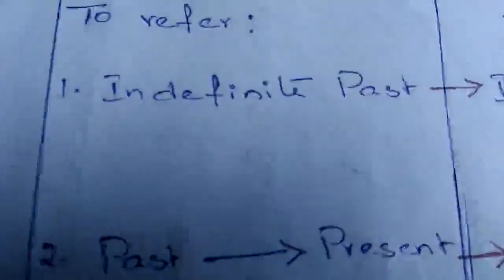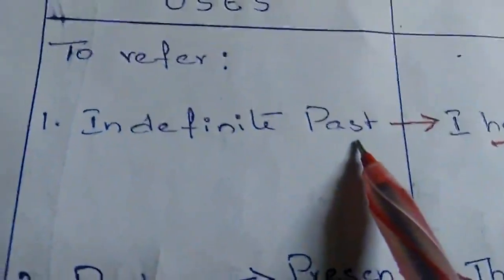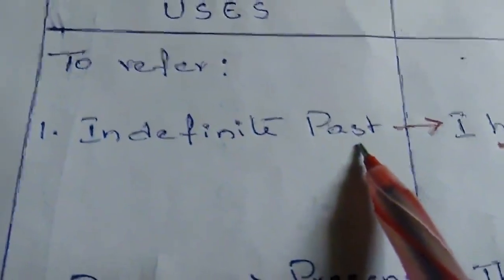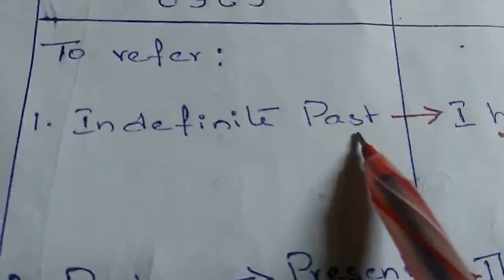Now we come to know the uses of the present perfect tense. The first one is that we use the present perfect tense to refer to the indefinite past.